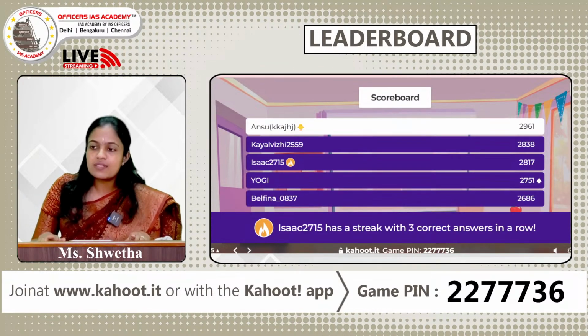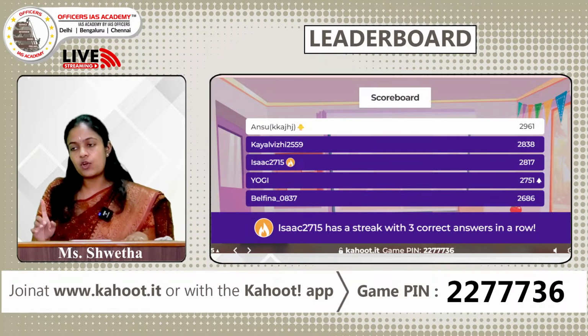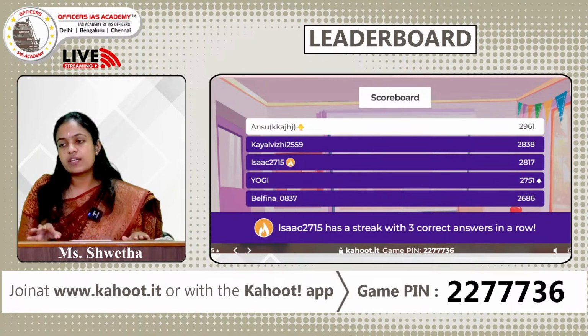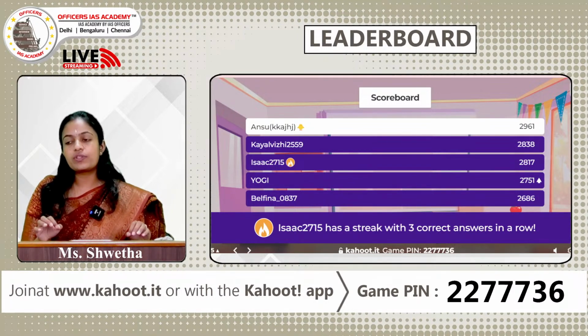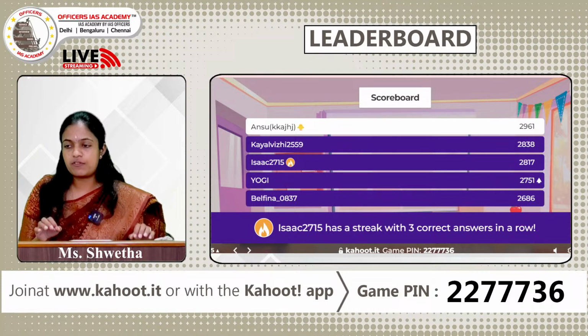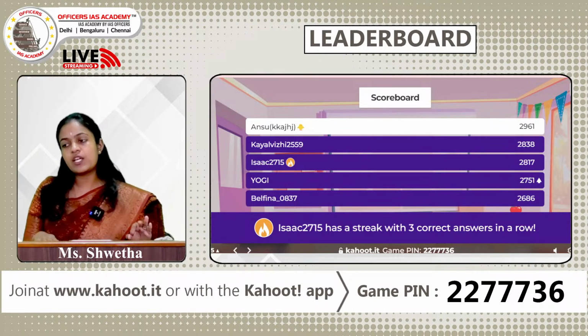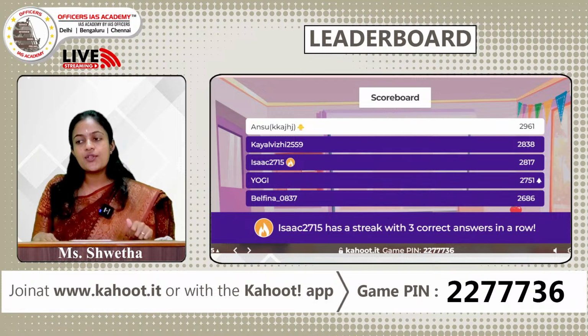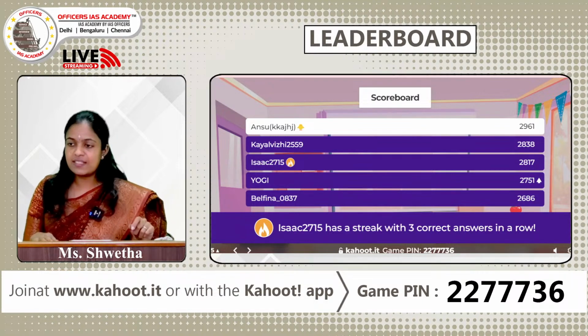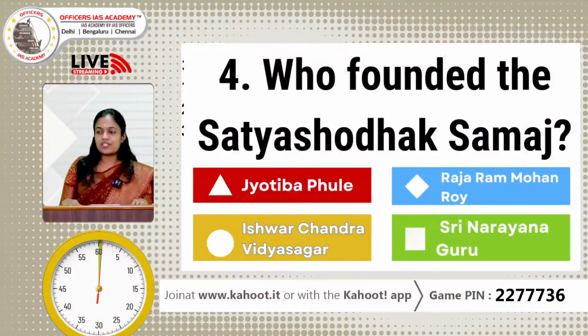So, Anshu is still on the first place. She is followed by Kyle Viji. On the third place we have Isaac, and on the fourth and fifth we have Yogi and Belfina. Isaac, he has a streak with 3 correct answers in a row. So, please try to answer quickly, Isaac. Passing on to the fourth question for today.